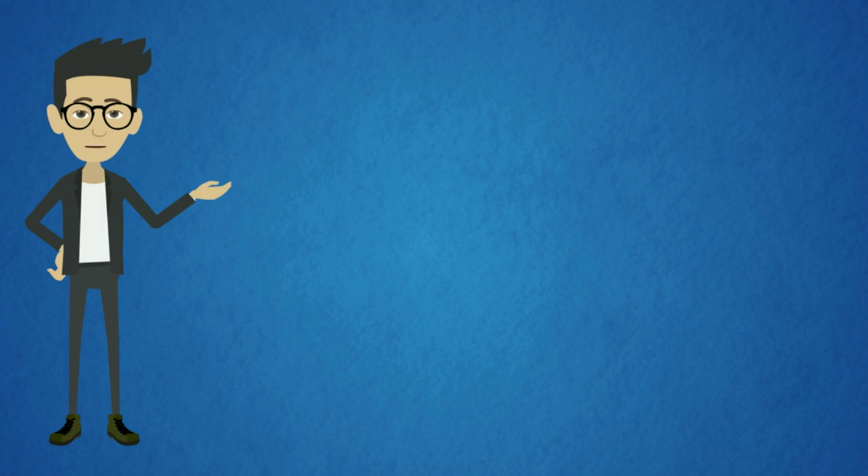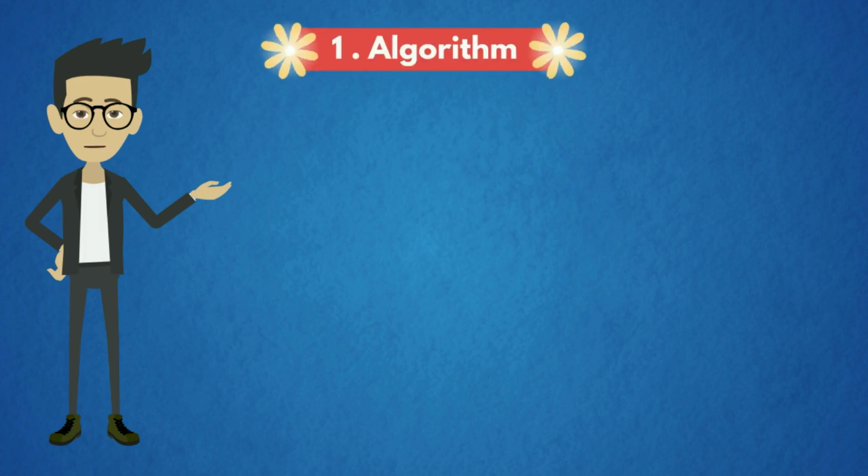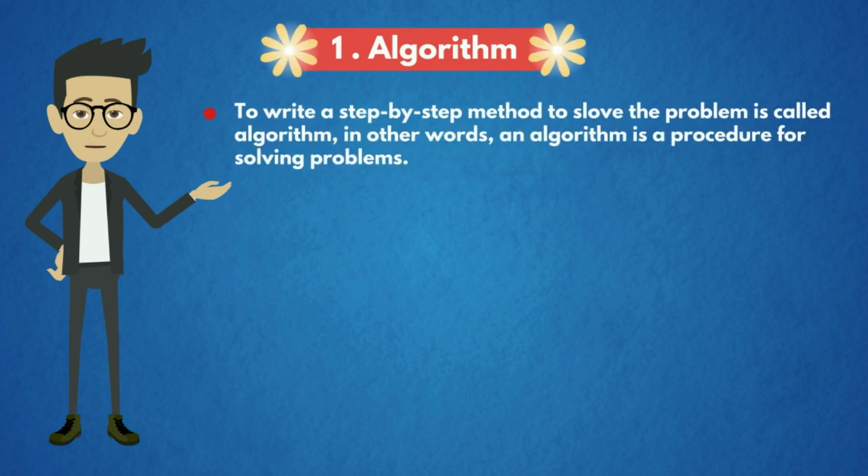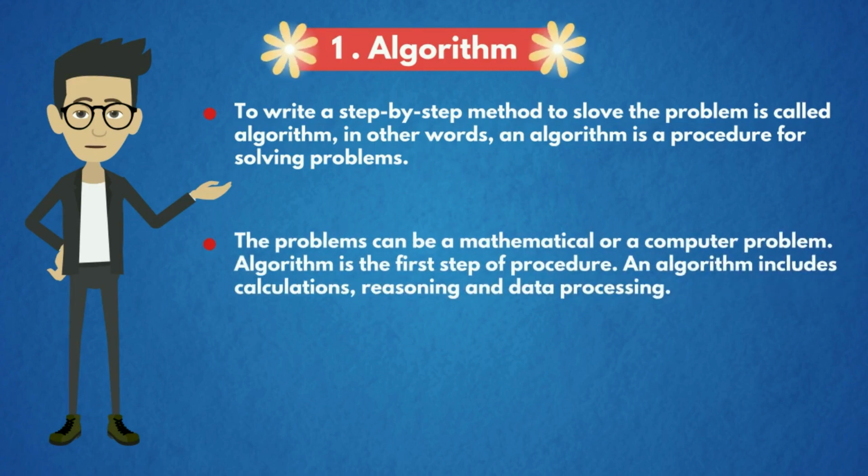Let us now look at the first concept of this video, that is algorithm. First we will see the definition. To write a step-by-step method to solve the problem is called an algorithm. In other words, an algorithm is a procedure for solving problems. The problems can be mathematical or a computer problem.